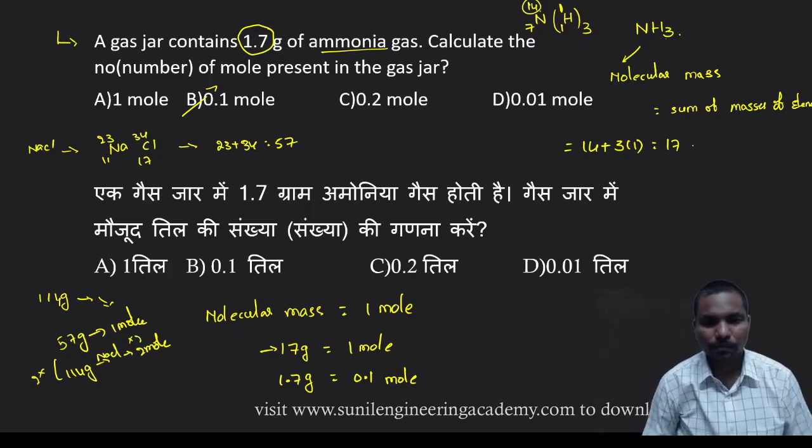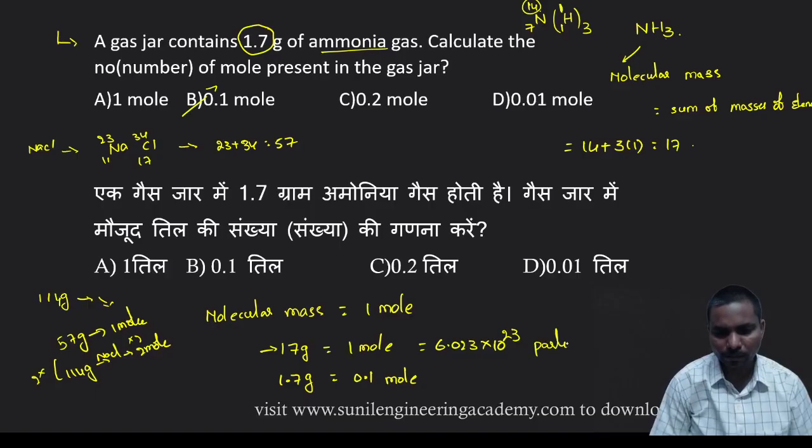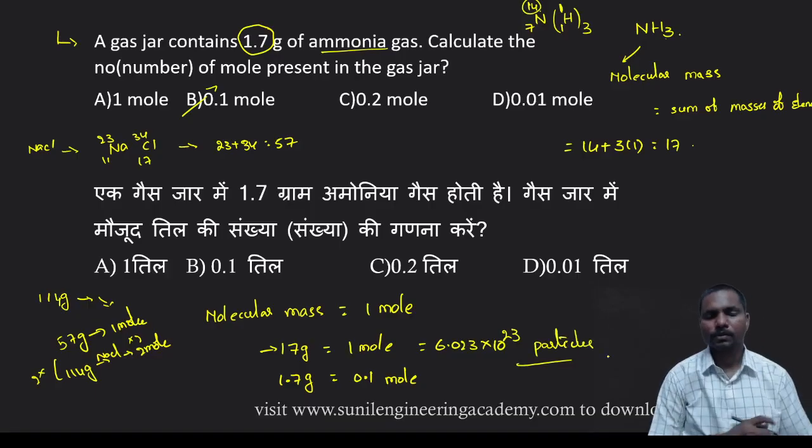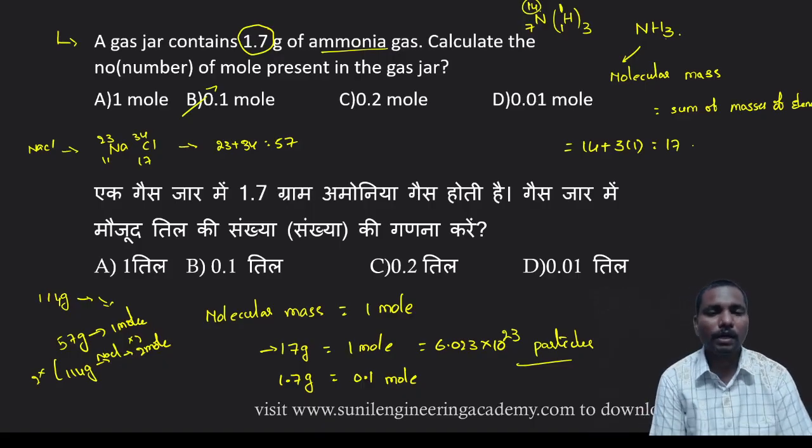Okay, clear? And also 1 mole is equal to 6.023 into 10 power 23 particles. It is also important. Sometimes they will ask questions on particles. 1 mole is equal to 6.023 into 10 power 23 particles. Okay, all of you getting?